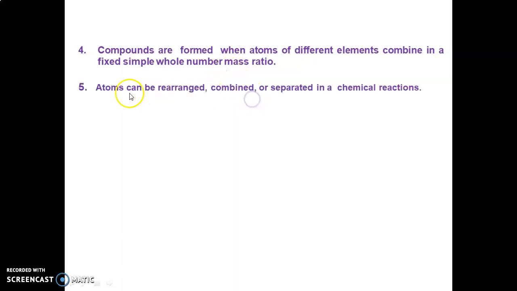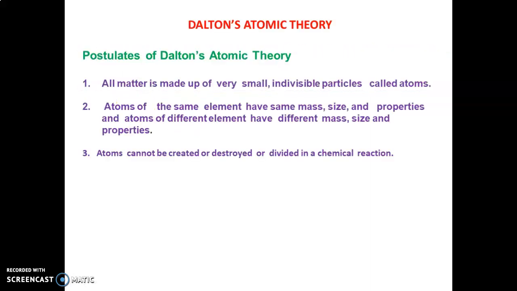Okay. The fifth one, atoms can be rearranged, combined or separated in a chemical reaction. In a chemical reaction, atoms are separated; in compound formation they are combined, and sometimes they are rearranged. Atoms are rearranged to form products. These are the five postulates of Dalton atomic theory.